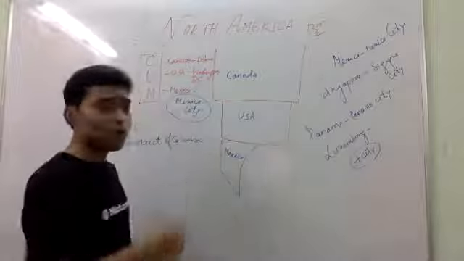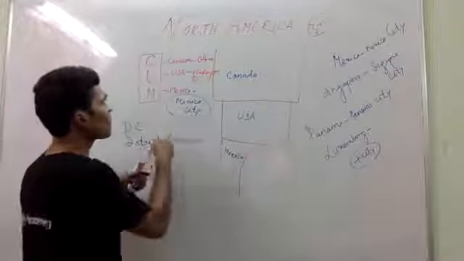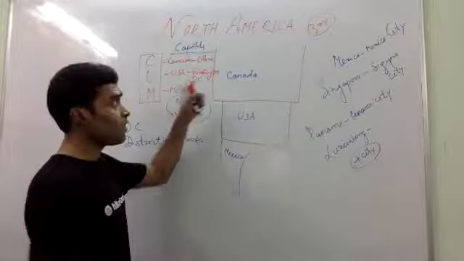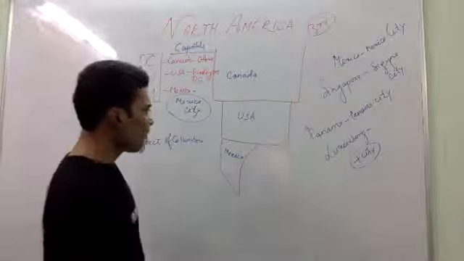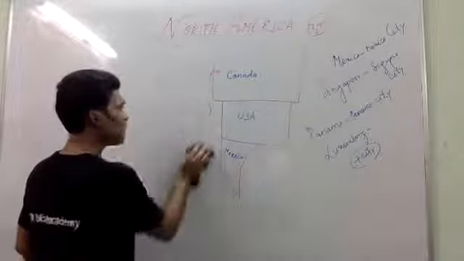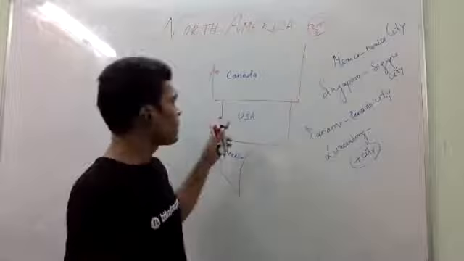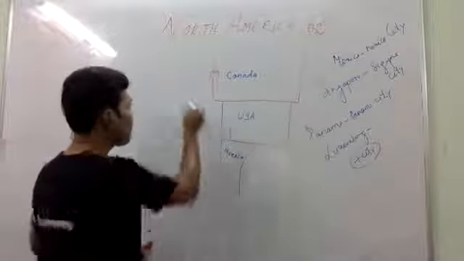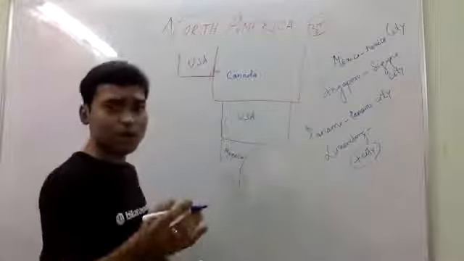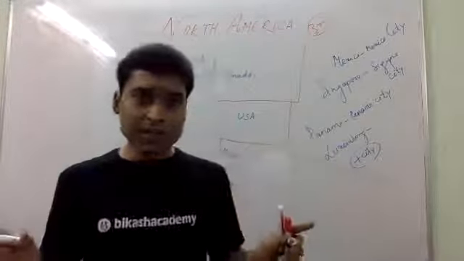Anyway, we are talking about the geography of North America. Right? So let's begin in detail. So these are the capitals you have to remember. And there are only 3 big countries in North America. Second step, we have to learn another part you can add here. This is also USA. I'll talk about this step by step. First, we'll learn the political features. Then we'll learn the physical features.